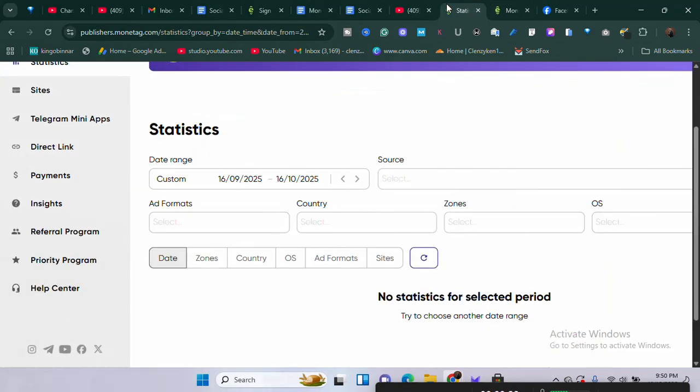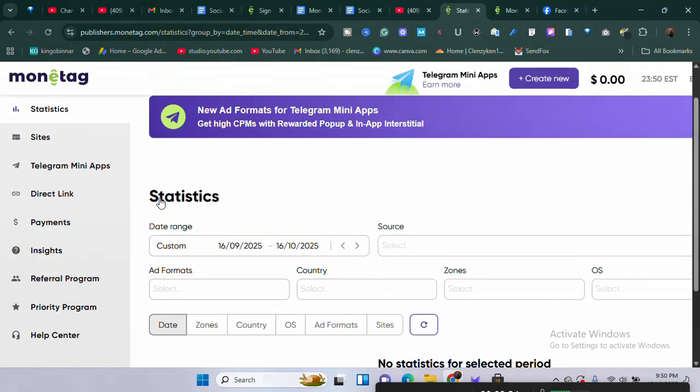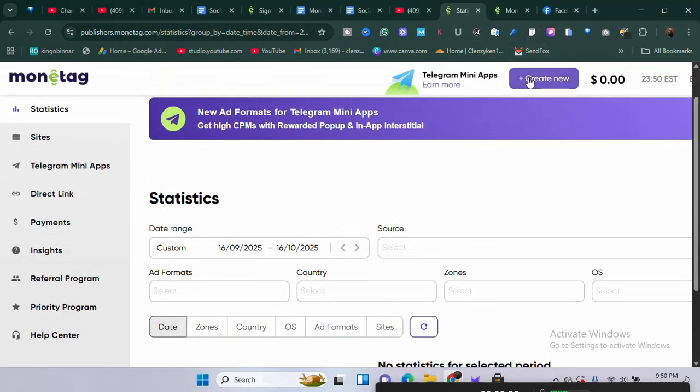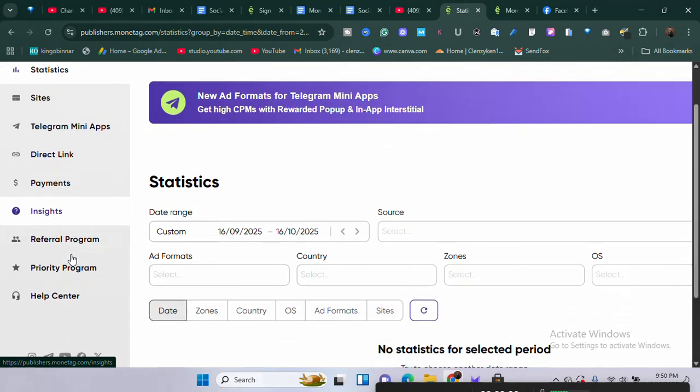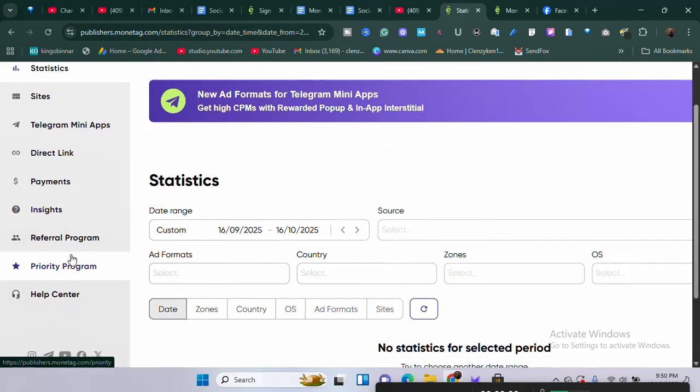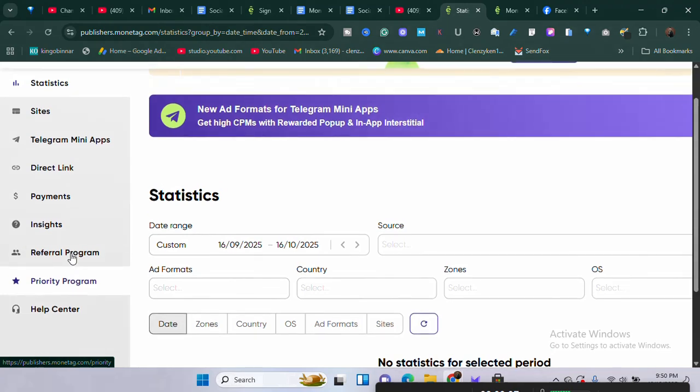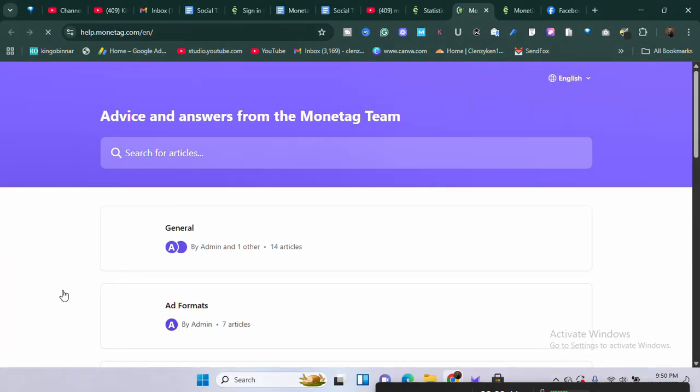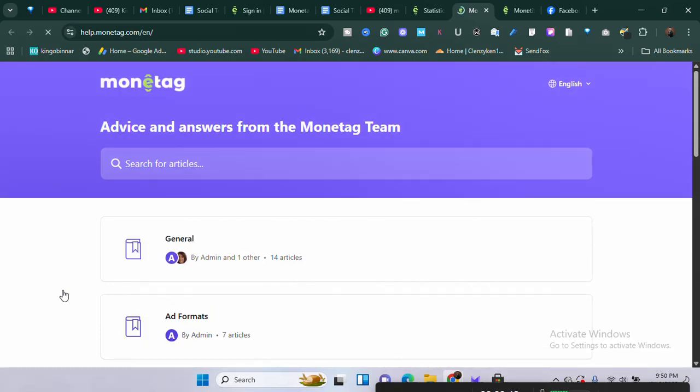Okay, so make sure to go ahead, use it, and it's simple. Once you create your link, then you can place it anywhere you want to place it. And this dashboard is not sophisticated, it's straight to the point. If there's anything that you don't understand, tell me in the comment section, or if you want to reach out to support, go ahead, click on help center, and it's going to take you to their support channel. Then you can go ahead to contact Monetag.